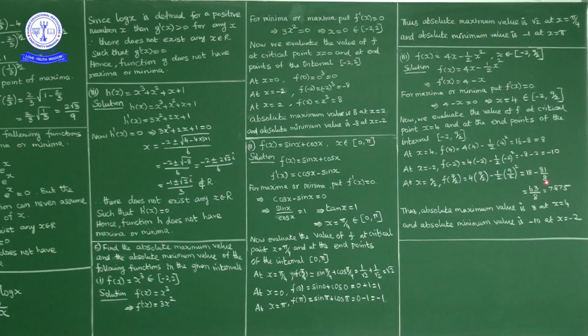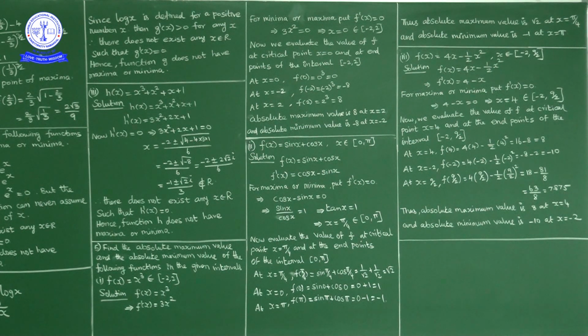So what are the values we got? 8, minus 10 and 7.875. What is the least value? Minus 10. What is the greatest value, maximum value? 8. So absolute maximum value for this function in the interval minus 2 to 9 by 2 is 8 at x equal to 4. And absolute minimum is a negative number, minus 10, at x equal to minus 2.